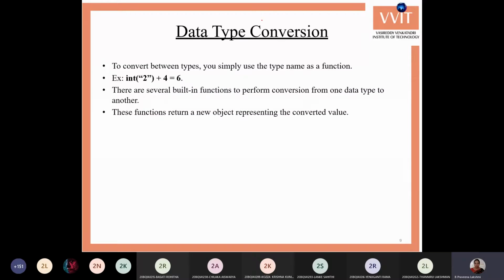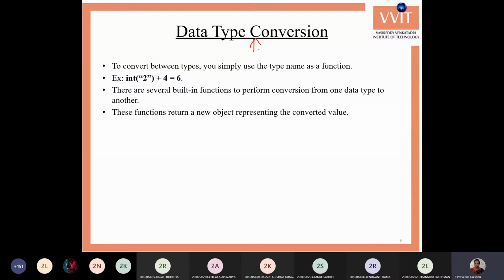Okay, now we'll go through the topic, data type conversion, which we already know in the C language. How many types of data type conversions are there in C language? Two types, ma'am. Okay, what are they? Implicit data type conversion and explicit data type conversion. Okay, good. The same we will use here also: implicit data type conversion and explicit data type conversion.